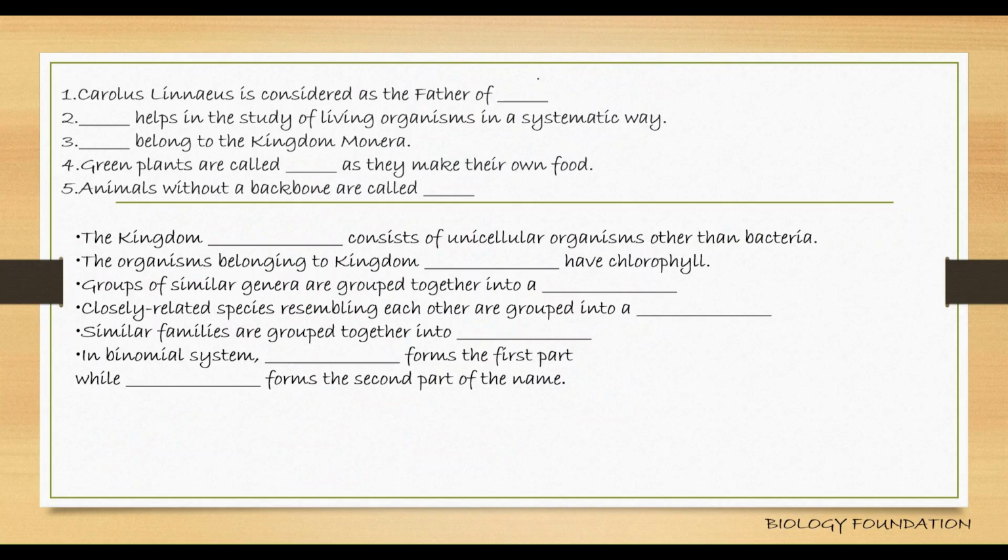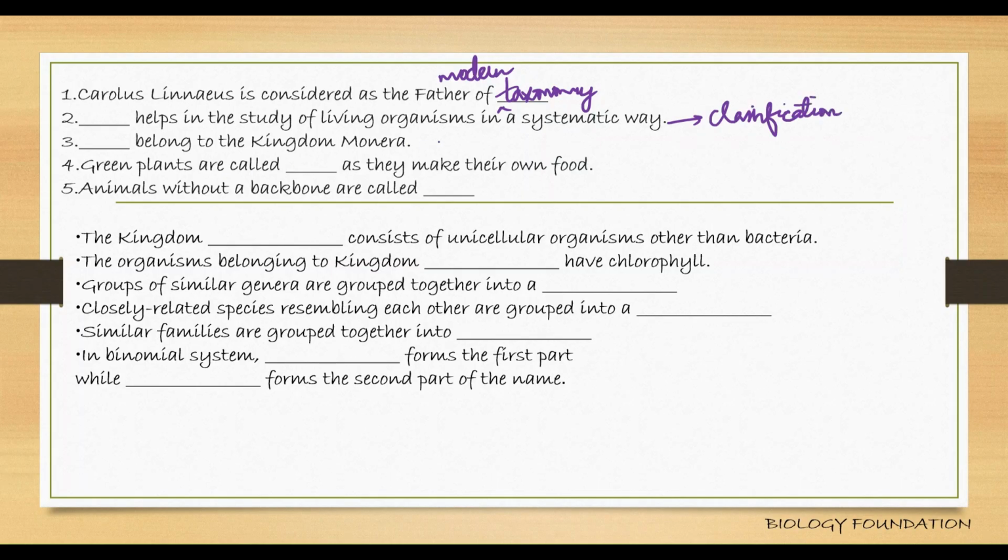Carl Linnaeus is considered as father of taxonomy or modern taxonomy. More specifically, we can say modern taxonomy. Dash helps in the study of living organisms in a systematic way. Classification.